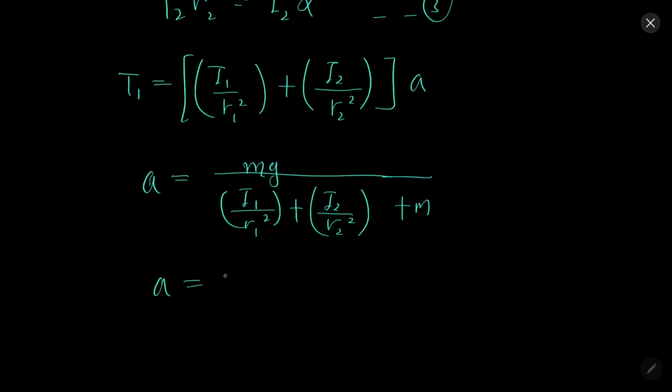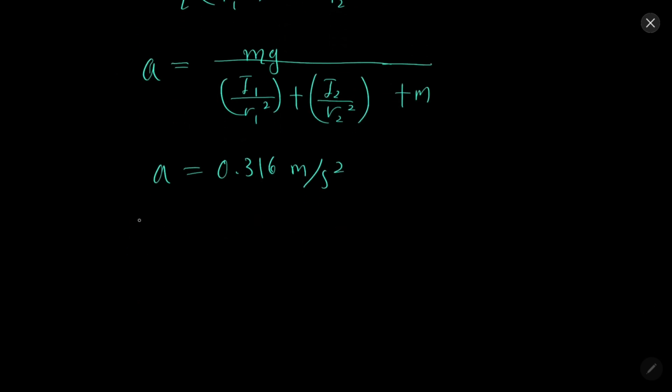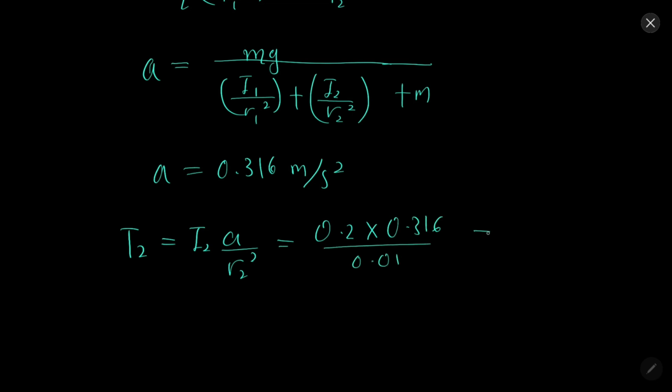Putting all the values, acceleration will be 0.316 meter per second square. So tension T2 will be I2 a over R2 square equal to 0.2 into 0.316 over 0.01, which will give us 6.32 Newton.